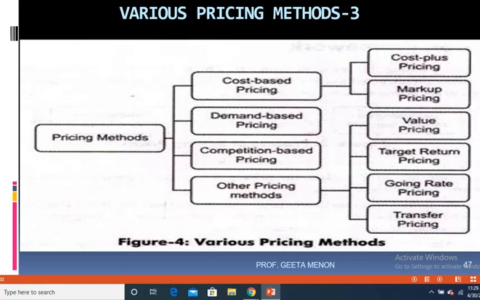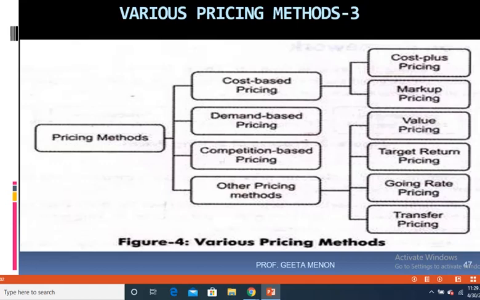What is target return pricing? Target return pricing is when the company fixes the price on the basis of a target rate of return on the investment. So this also I have explained in the previous videos, but for your better understanding, let me repeat it again. It is when the company fixes the price on the basis of a target rate of return.